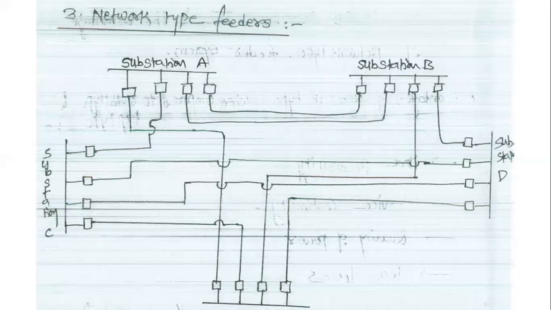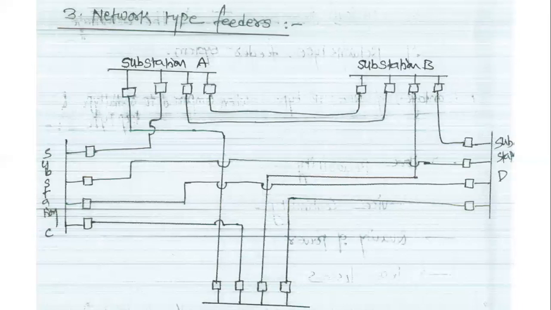The network type of feeders gives more reliable operation and more continuity of the supply, but the cost of that distribution system is more. That's why it is used in large scale industries for continuity of the supply, which do not want any discontinuity of supply. Therefore, only the network type of feeders will be used in large scale industries.